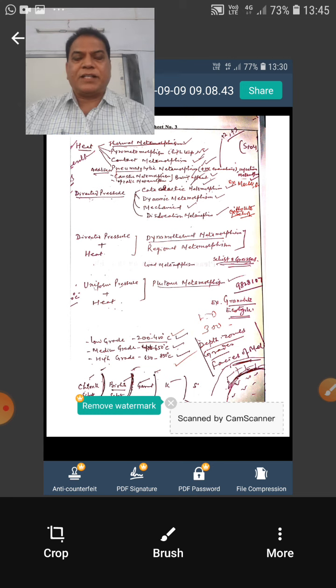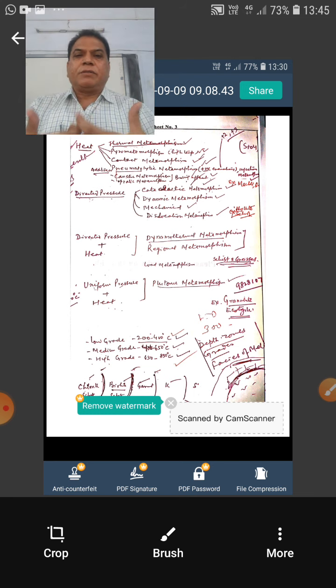In general, the concept of metamorphism is that all these changes take place in the solid state. The rocks remain solid, but there is an internal change in the configuration of the mineral assemblage. If two minerals AB and CD are there, they will recrystallize as AC and BD. Secondly, all changes take place above diagenesis and below melting. Third, all changes take place below the zone of weathering and cementation.